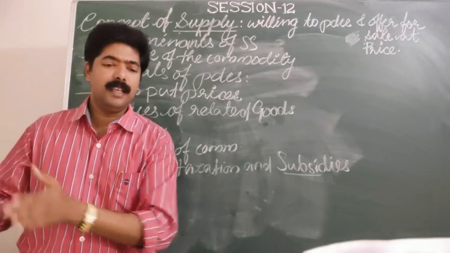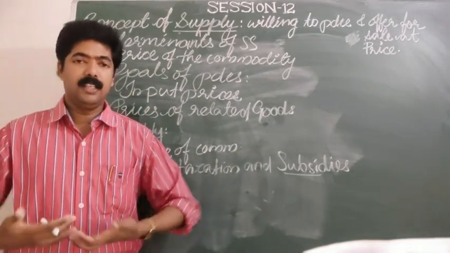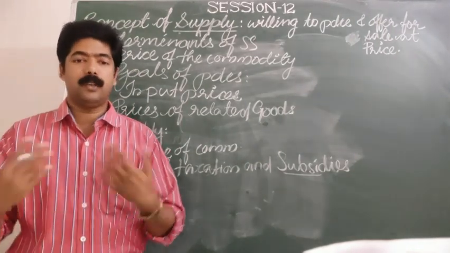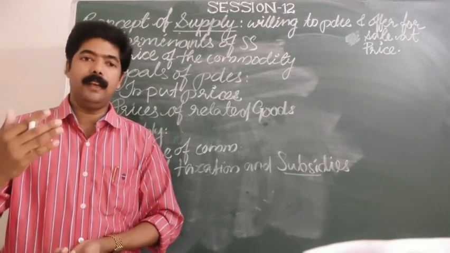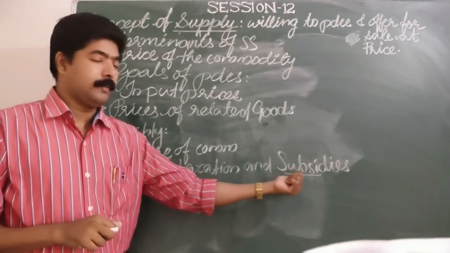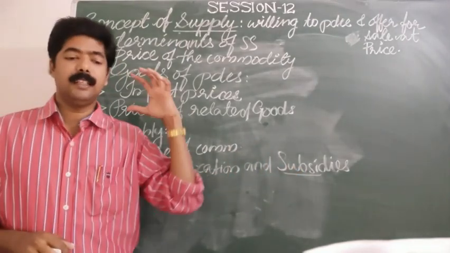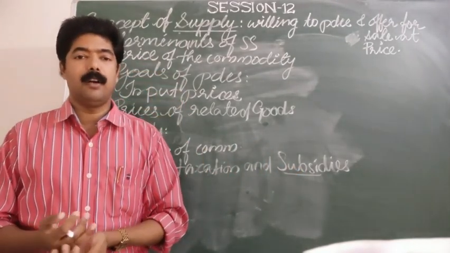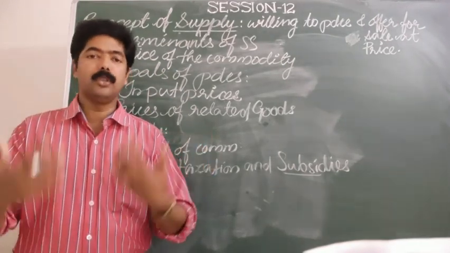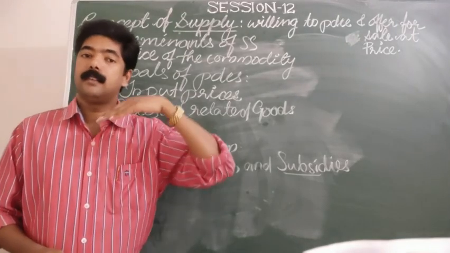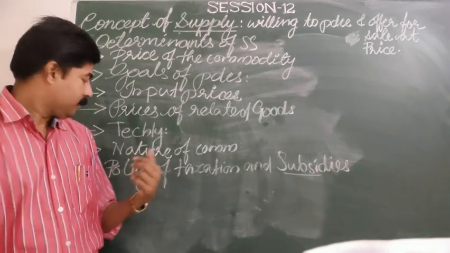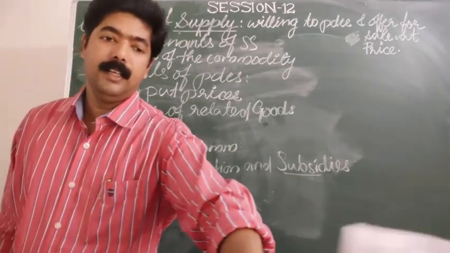Therefore, he or she gets some inspiration to come into the production field, and the production increases. In that way, the government can influence the producers by giving subsidies as well as reducing the taxes on various commodities, and therefore they get an incentive to produce more and more commodity and maximize the profit. So this is about the policy of taxation and subsidies.